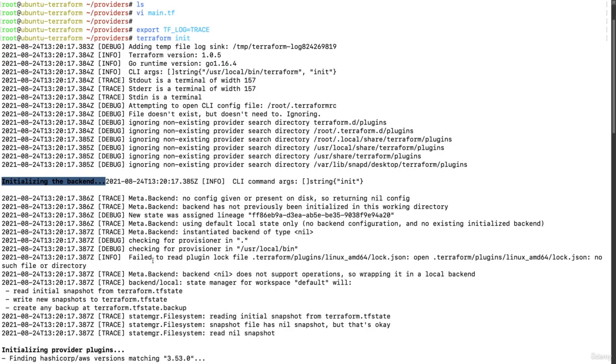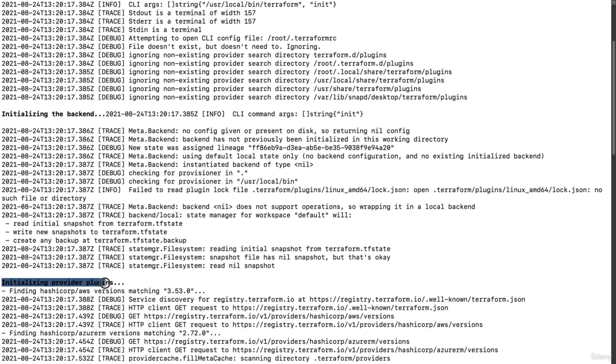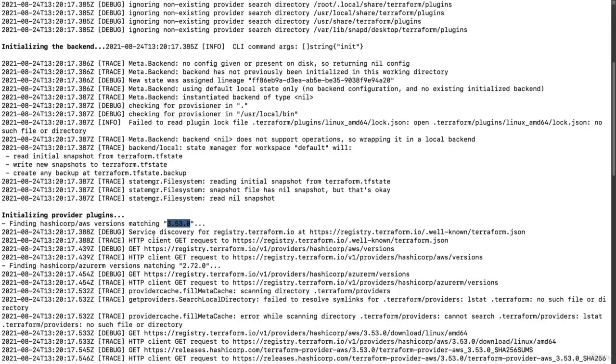Now over here you can see once the backend is done, it is initializing the plugins, and the very first plugin it is downloading is the AWS provider. You can see finding HashiCorp AWS version 3.53.0, which we mentioned within my configuration file. First it will download it and then it is finding another provider version, azurerm 2.72.0.